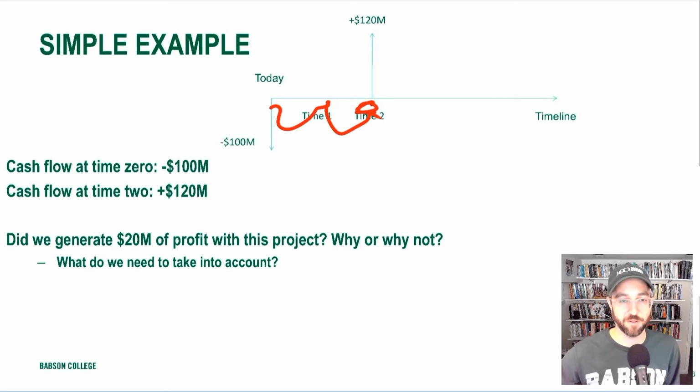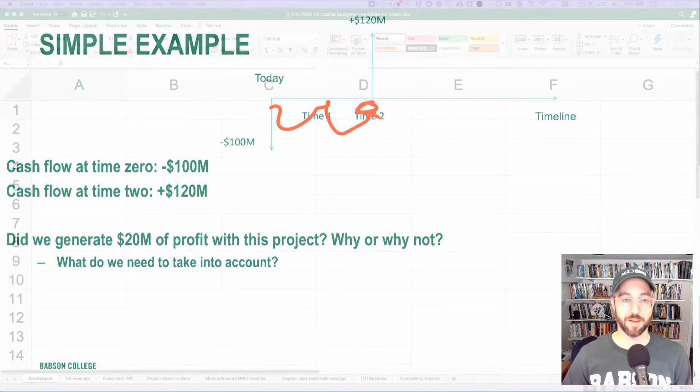That's more than the $100 million that the firm put in to do the project initially, and so it has now paid back. So what we can tell just by doing some simple comparison of the numbers is that within 1 year, the project has not yet paid back, so the payback period must be bigger than a year. Within 2 years, the project has paid back, and in fact, it's paid back a little bit extra. So the firm must have gotten paid back somewhere before the end of year 2. So how long is the payback period going to be on this project? Well, it's going to be somewhere greater than a year and somewhere less than 2 years. So how much is it going to be?